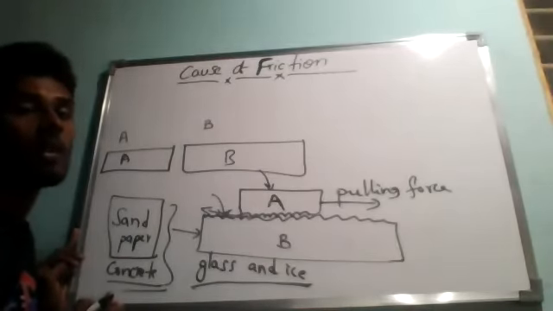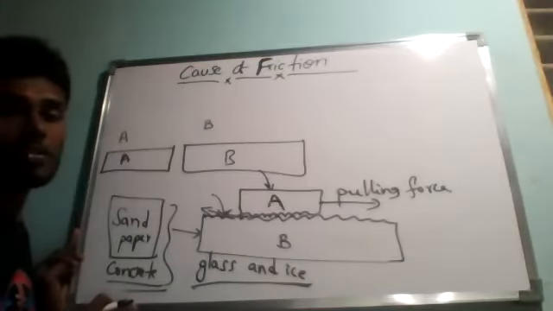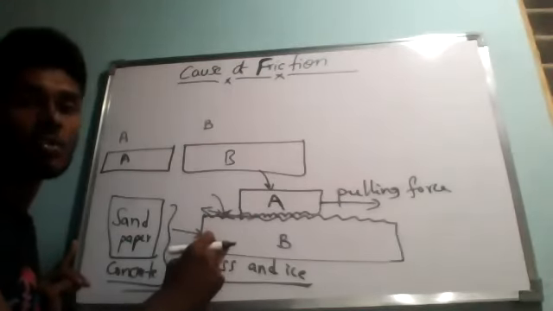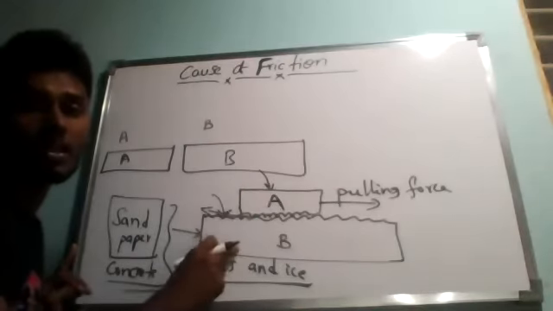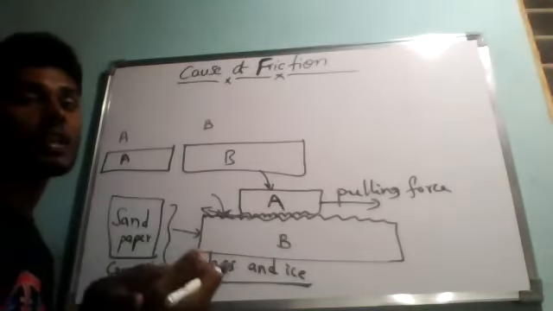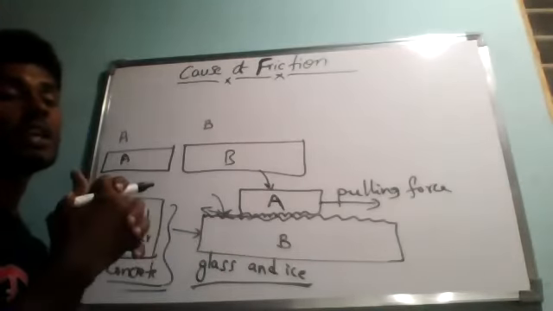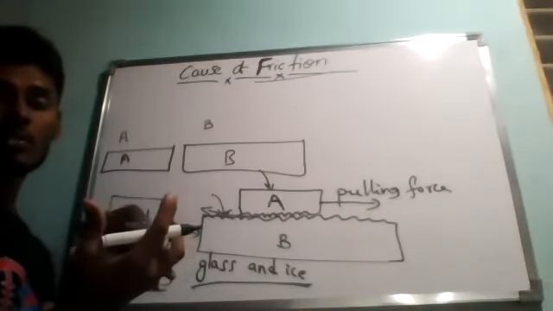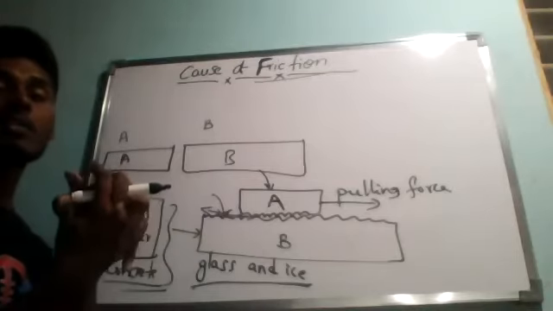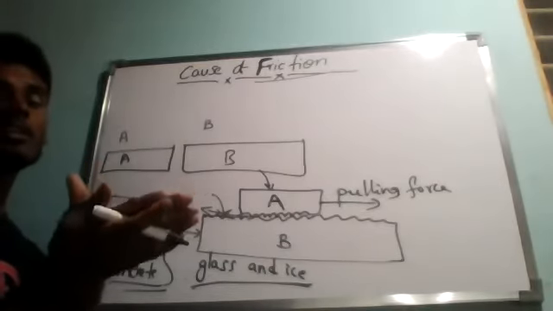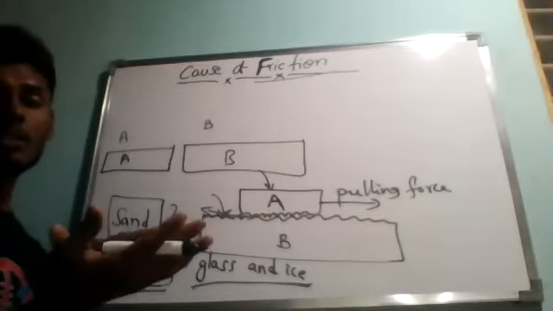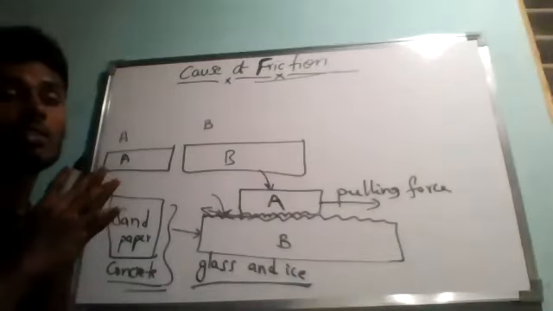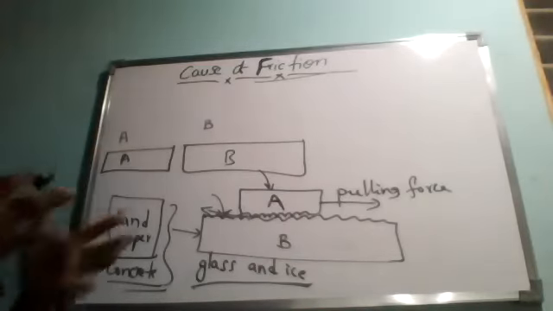So now this is about the cause of friction. What is the cause of friction? The hills and grooves on the surfaces of objects. That means the interlocking irregularities of rough surfaces are the reason for friction. If the irregularities are more, the force of friction created by the two objects is high. If the surface has fewer irregularities, the frictional force is also less. Frictional force is caused only when the two bodies are in contact with each other.